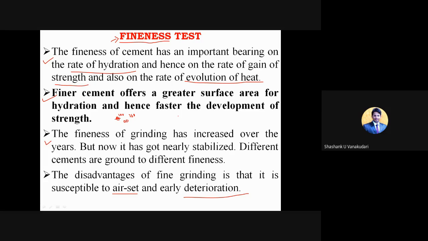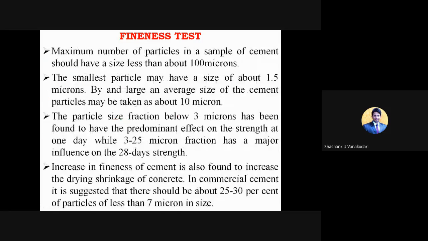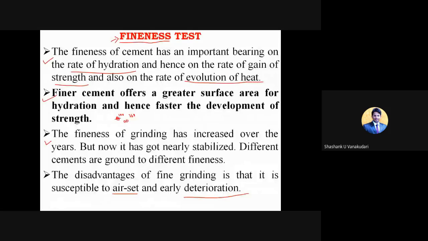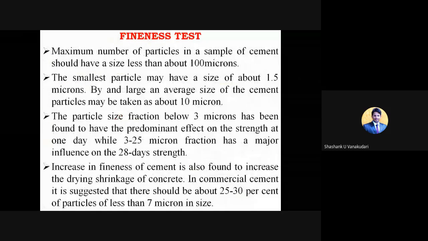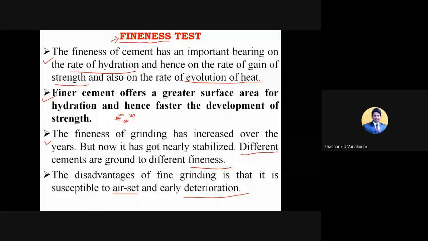Okay. And this is purely dependent upon the ingredients again. So different cements are ground to different fineness. I will give you one example. Low heat cement is a type of cement, right? There the heat of hydration will be too less.